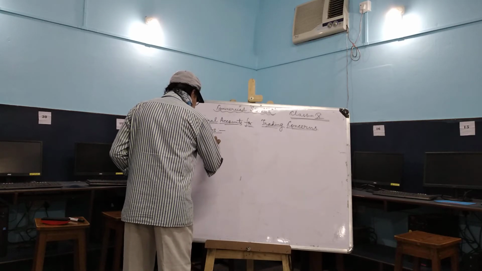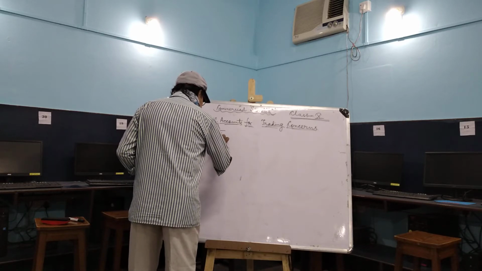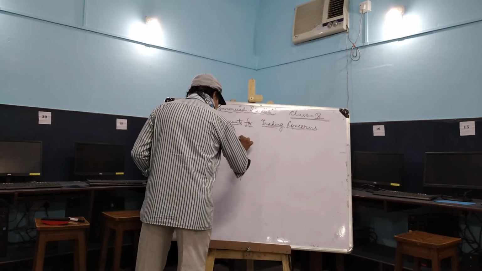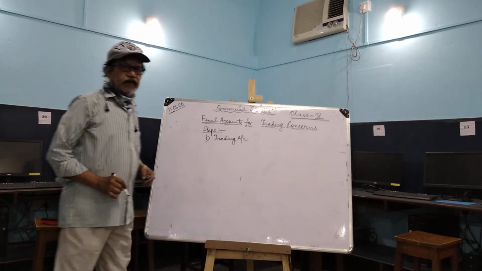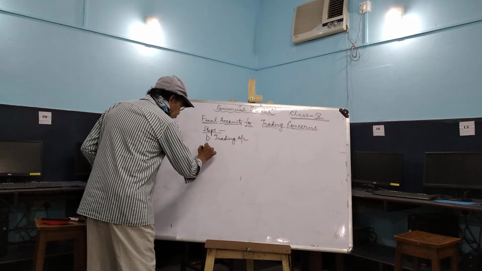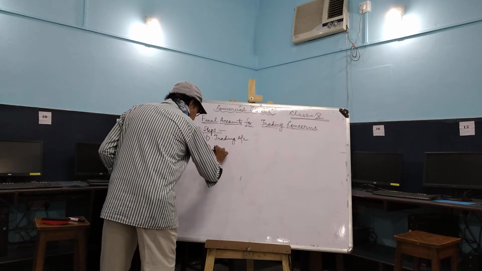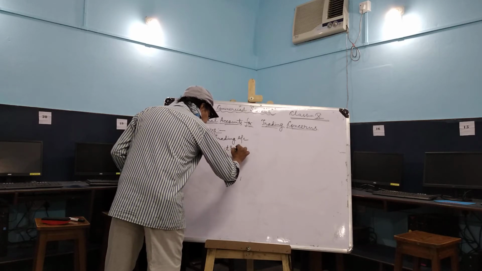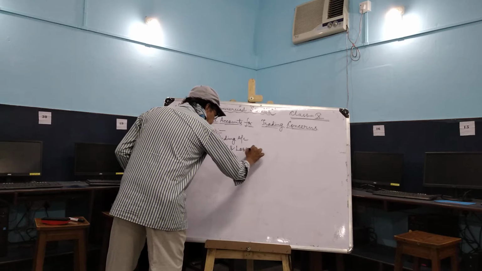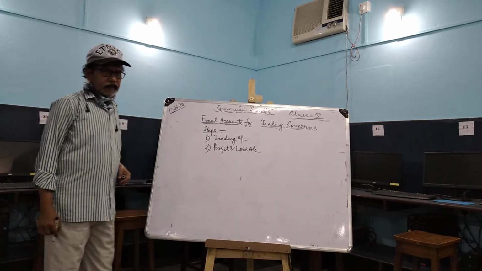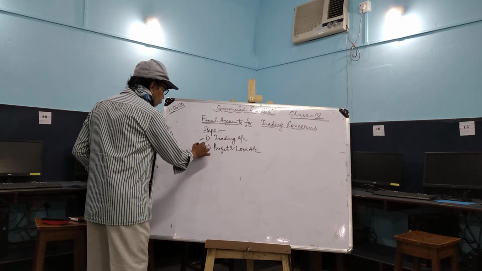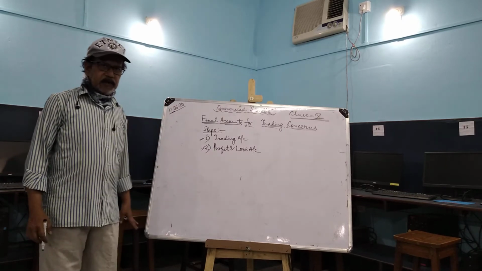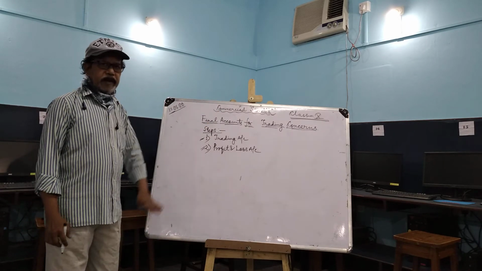Number 1, the first step, they prepare one trading account. The first step, trading account. Number 2, profit and loss account. These are two accounts, part of the final accounts, that the trading concerns prepare.